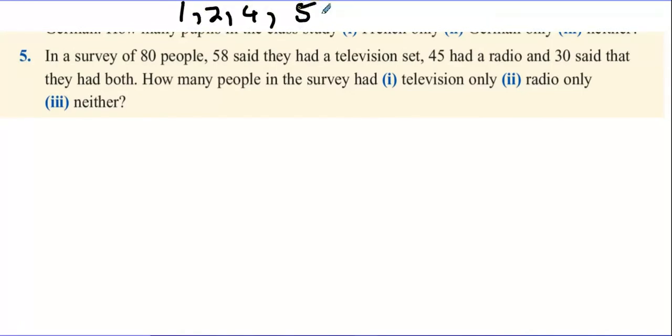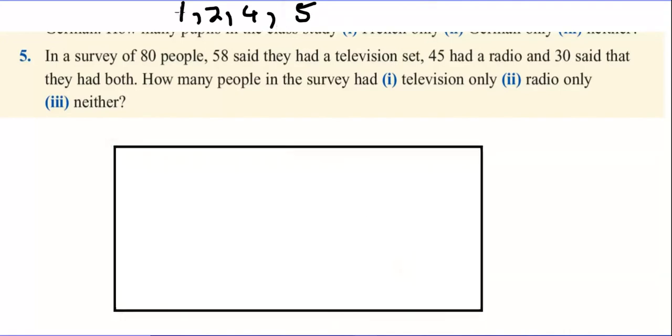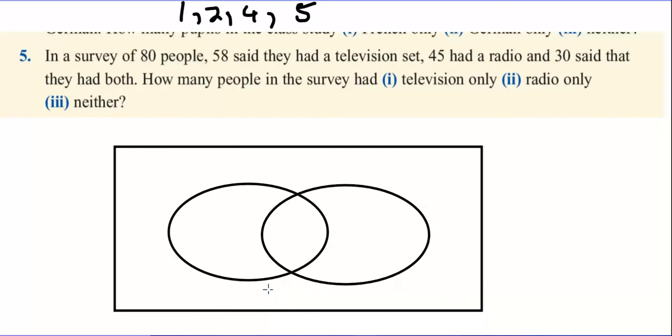Okay, now we're on to 5. And a survey of 80 people. So we need to get our diagrams out. 2 ovals. Okay. Television T. What's it? Radio R. 30 said they had both. 30 in the middle.